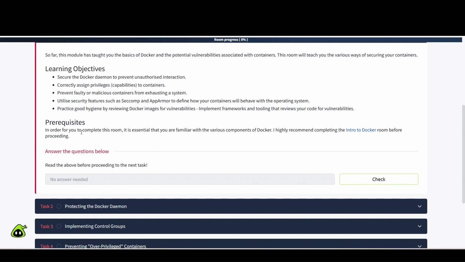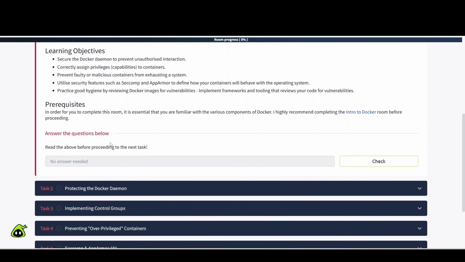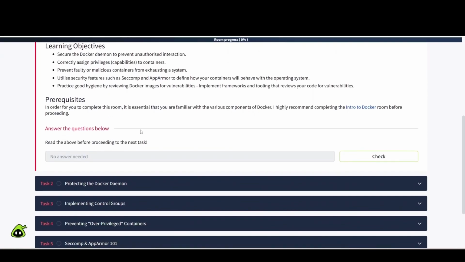Prerequisites. In order for you to complete this room, it is essential that you are familiar with the various components of Docker. I highly recommend completing the intro to Docker room before proceeding, or check out my previously created videos about Docker and containers in general. Just search my channel and you will find them. Or if you're watching the full module for this, you should already have progressed through those videos. Read the above before proceeding to the next task.